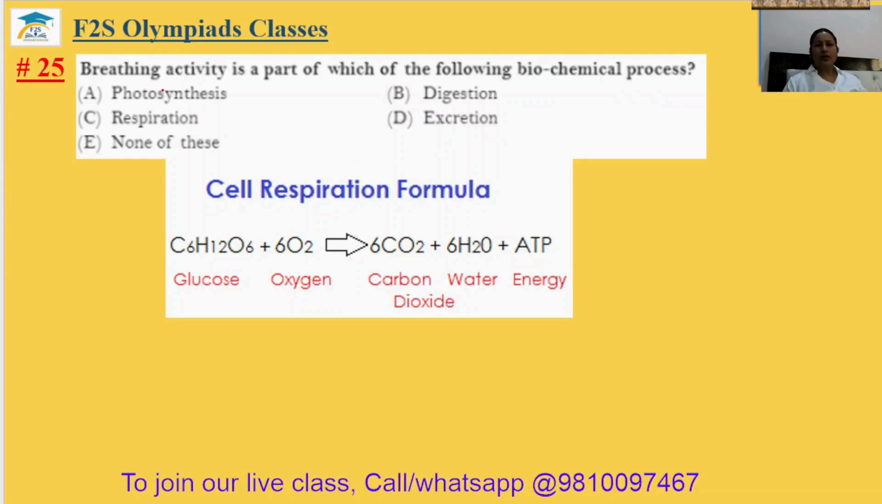Question number 25. Breathing activity is a part of which of the following biochemical process? So photosynthesis. Photosynthesis is done by the green leaves of the plants to prepare food. Digestion is done in all the living organisms, animals, to digest the food and get energy from it. Respiration. So respiration is the biochemical process, and excretion. Excretion is the removal of the waste product from your body. But breathing activity is involved in the respiration. Option number C.